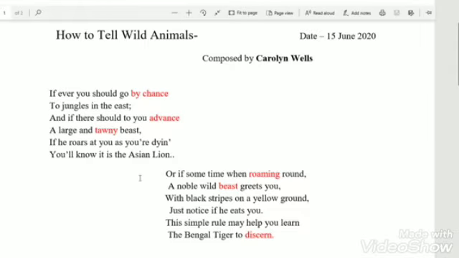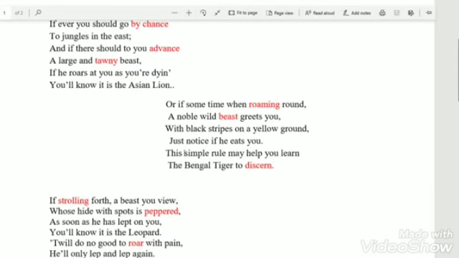Now we will move to the second stanza. Or if sometime when roaming around, a noble wild beast greets you with black stripes on a yellow ground, just notice if he eats you. The simple rule may help you to learn the Bengal tiger to discern.